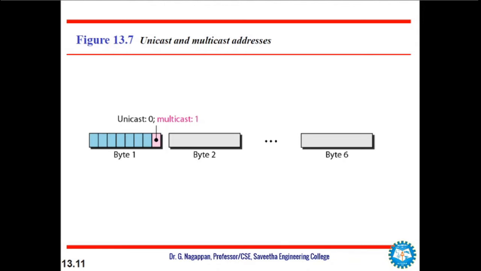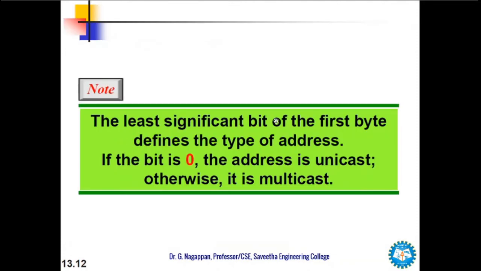If the least significant bit of the first byte, so the last bit in the destination address, is 0, then the address is unicast, and otherwise it is multicast. So if it is 1, it is multicast. This is how we identify unicast and multicast addresses in case of any frame. So, the least significant bit of the first byte.